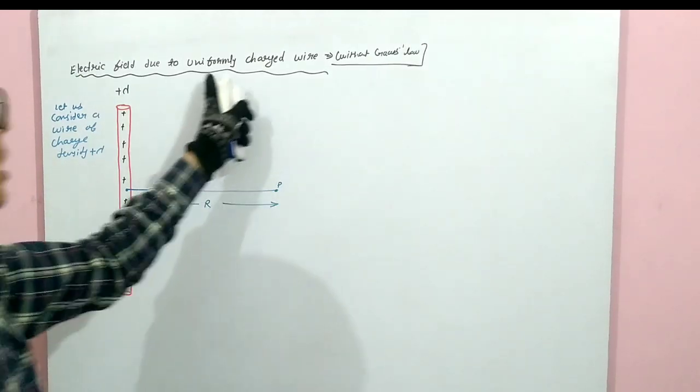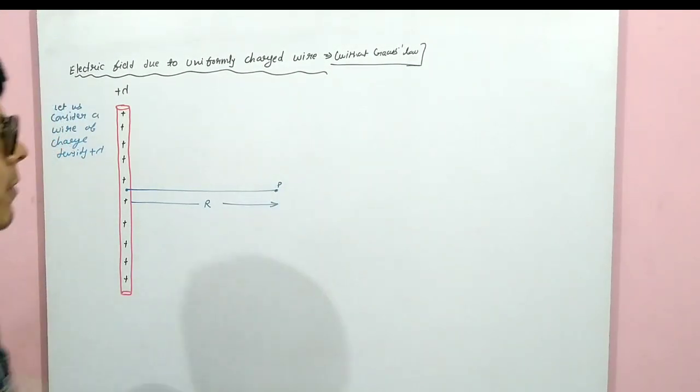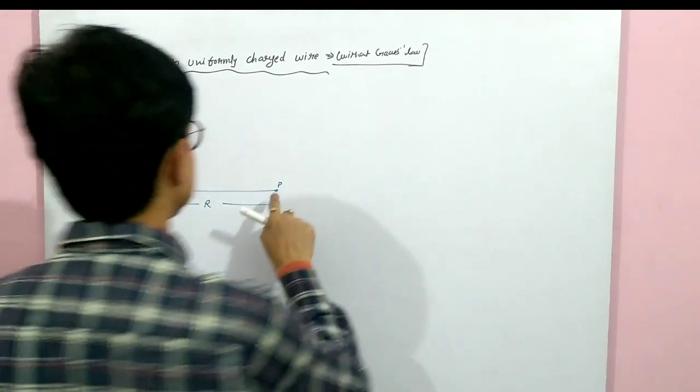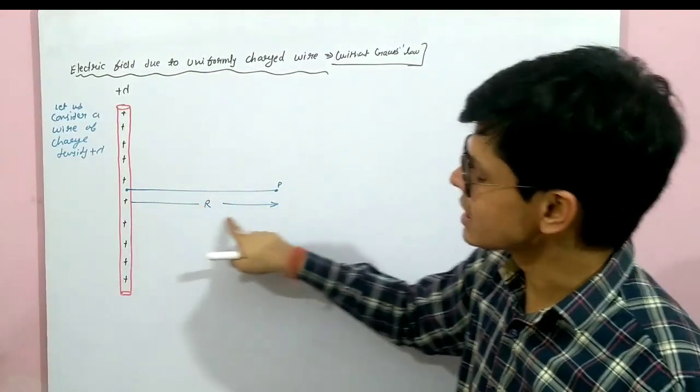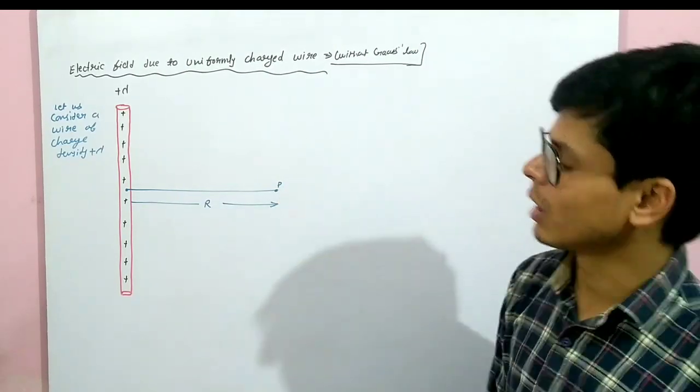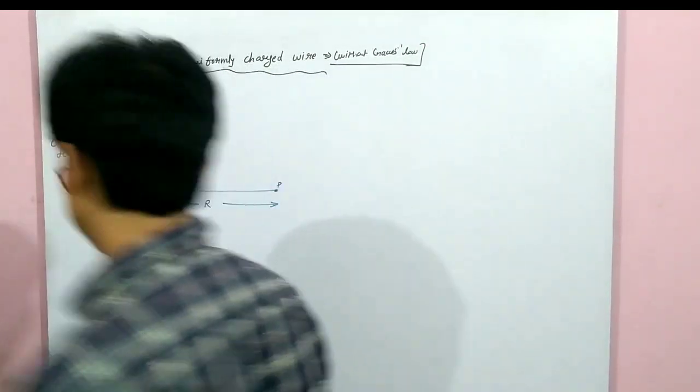Suppose there is a point. At this point our task is to find out the electric field. At this point my task is to take a point P at distance capital R. Here my task is to find out the electric field. Now let's see what is given.